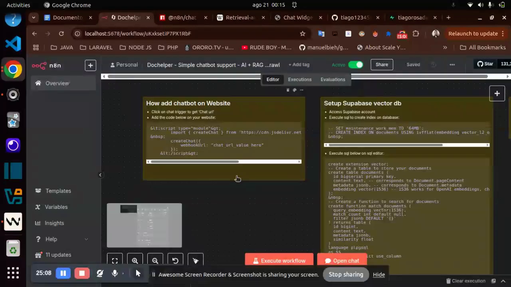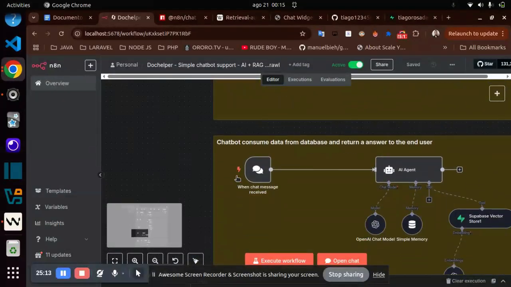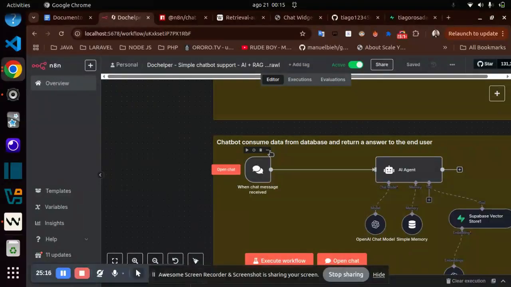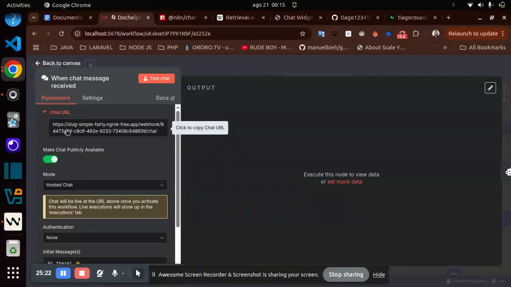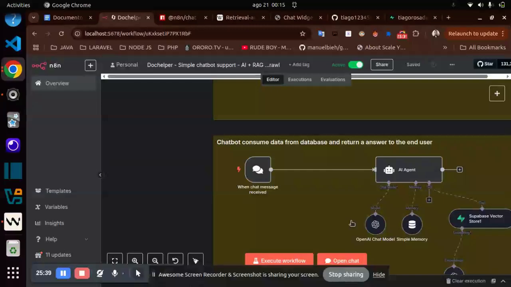I forgot to say, you can use the same link here in the chat if you use WhatsApp. Imagine you consider using this in WhatsApp. You can use this link here to collect the message from WhatsApp and send it to this link, and make the workflow act as a chatbot and answer questions about what kind of service you offer, about your product, or act as someone from the support team.